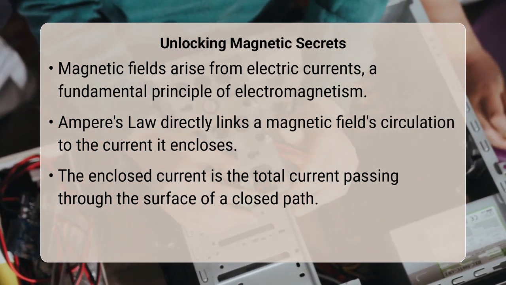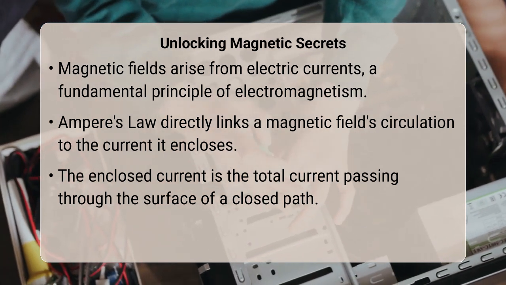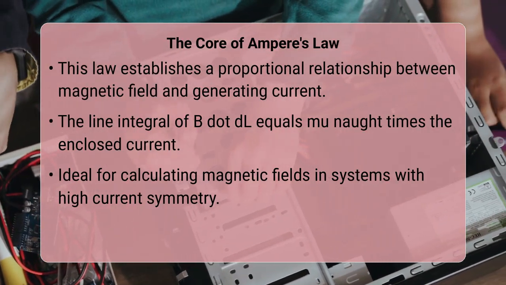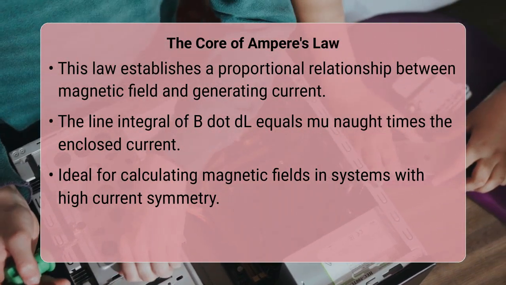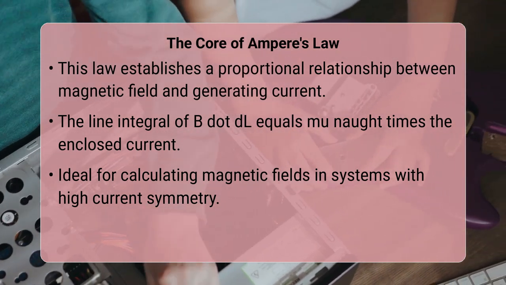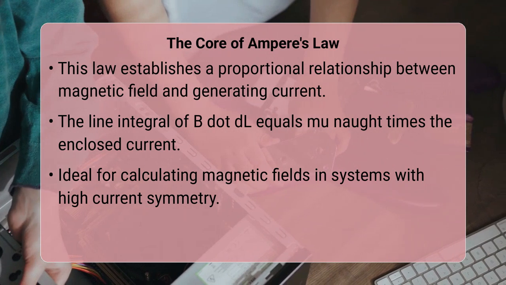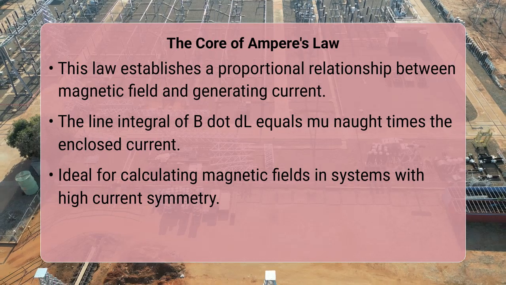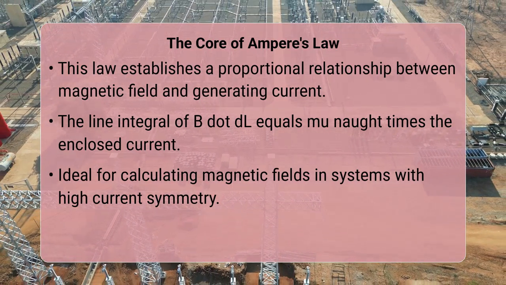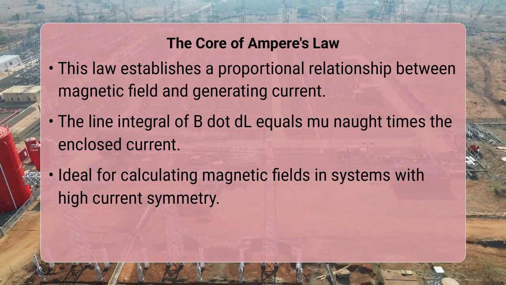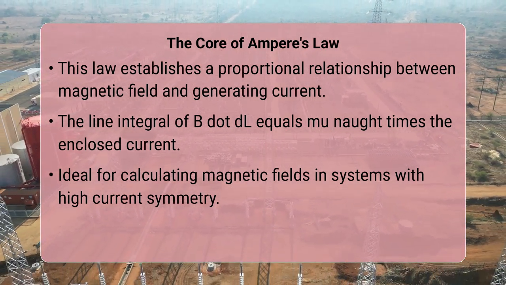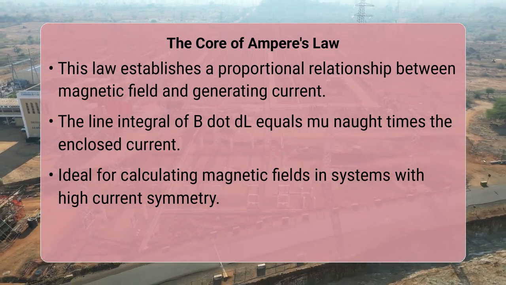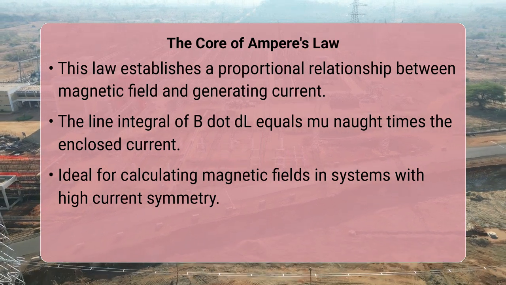The core mechanism of Ampere's law lies in Maxwell's equations, specifically relating static or steady currents to the magnetic fields they generate. Mathematically, it expresses that the circulation of the magnetic field vector around a closed loop is equal to the permeability of free space times the total current piercing that loop. The permeability of free space is a constant value, approximately 4π times 10 to the power of -7 Henry per meter. This law simplifies calculating magnetic fields for highly symmetric current distributions, where the magnetic field's magnitude is constant and parallel to the chosen path.